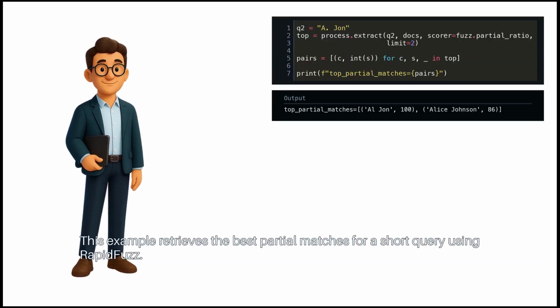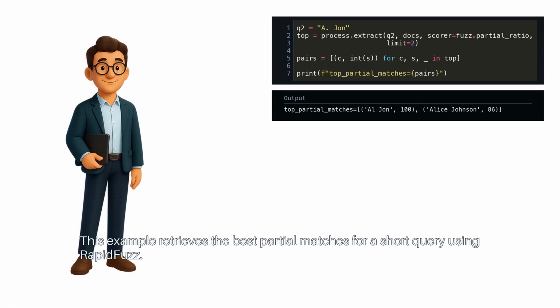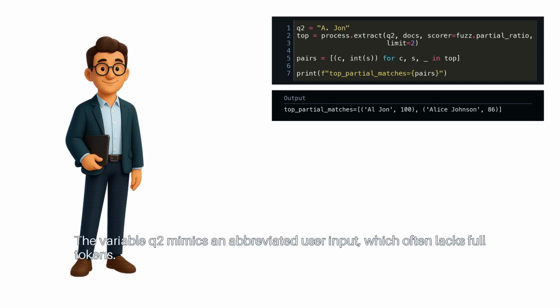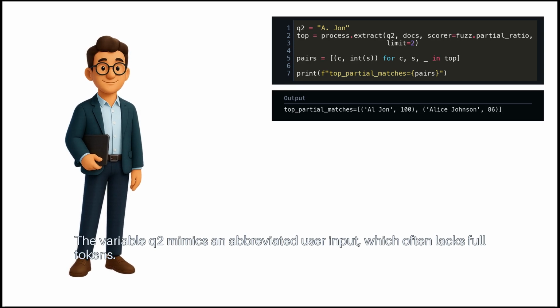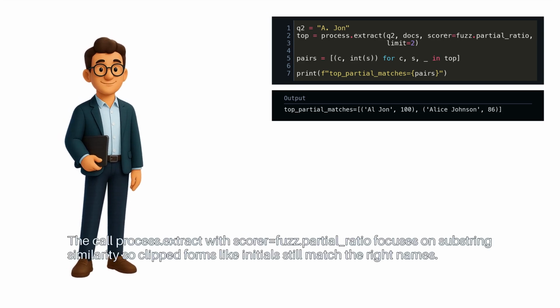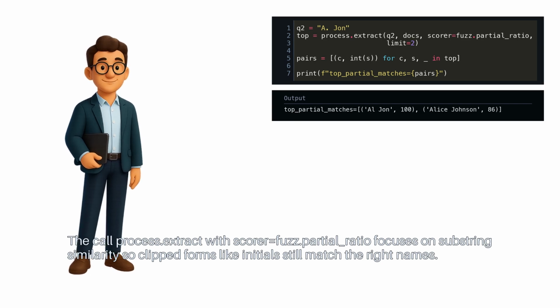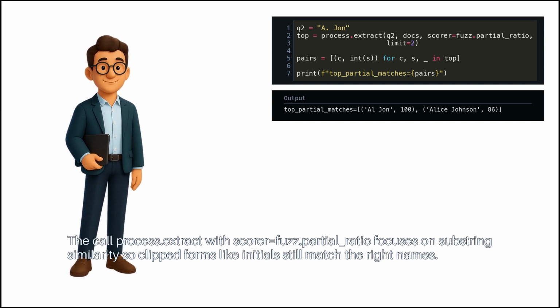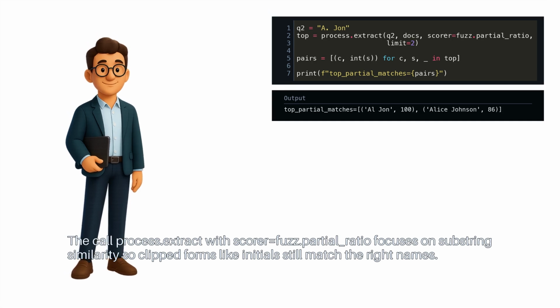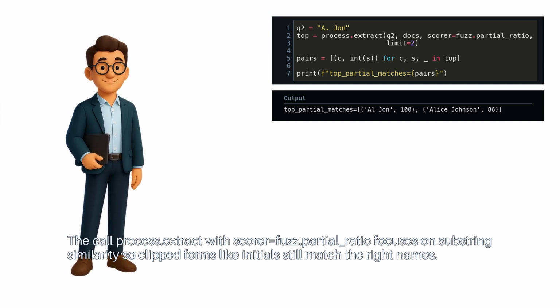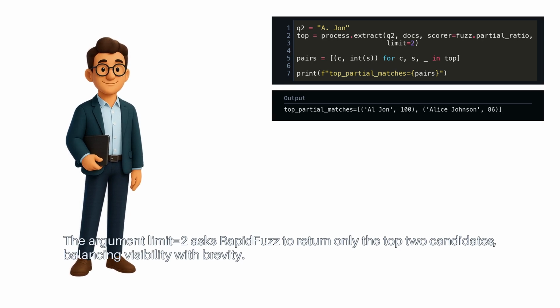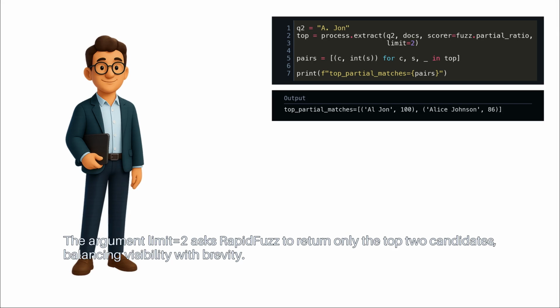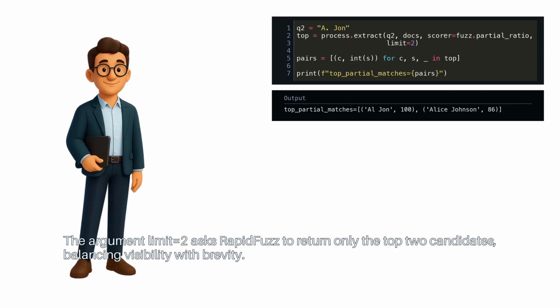This example retrieves the best partial matches for a short query using RapidFuzz. The variable q2 mimics an abbreviated user input, which often lacks full tokens. The call process.extract with scorer equals fuzz.partial_ratio focuses on substring similarity, so clipped forms like initials still match the right names. The argument limit equals 2 asks RapidFuzz to return only the top 2 candidates, balancing visibility